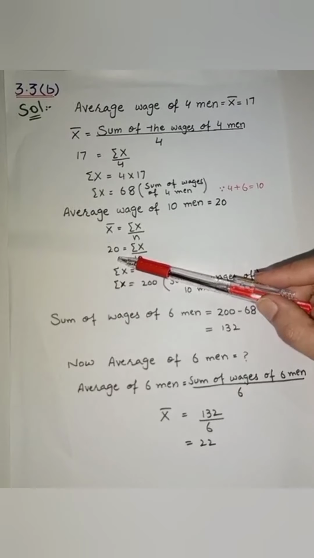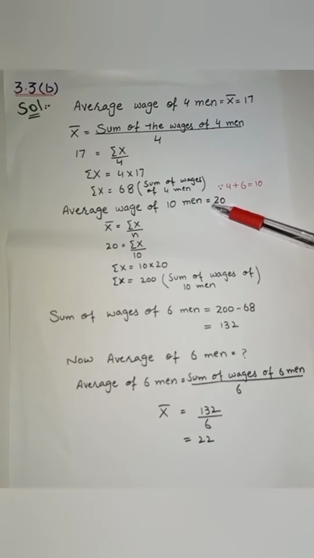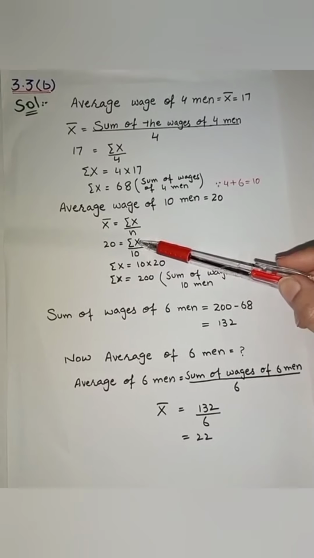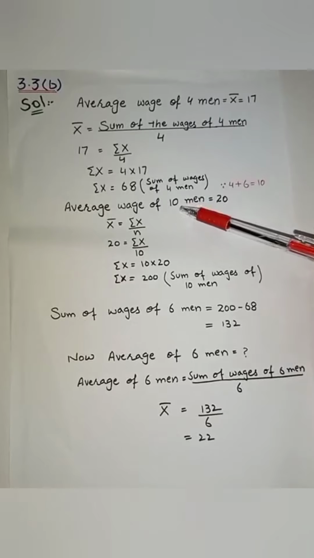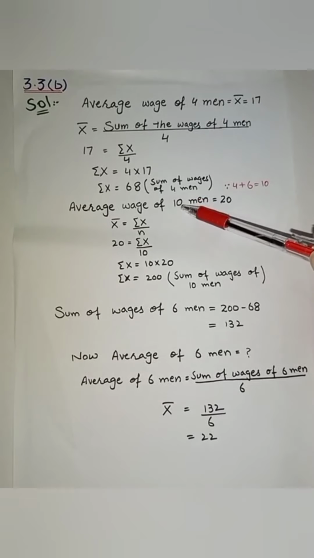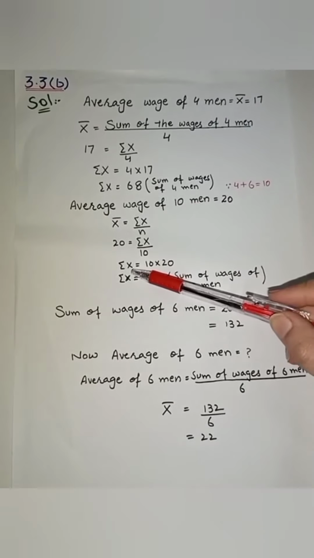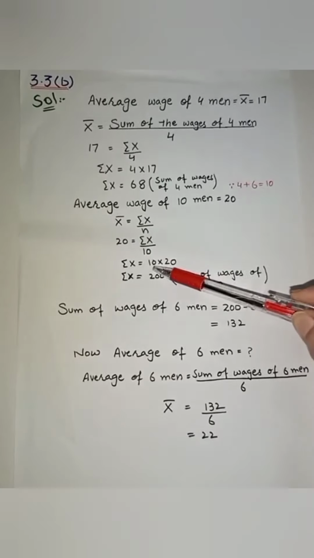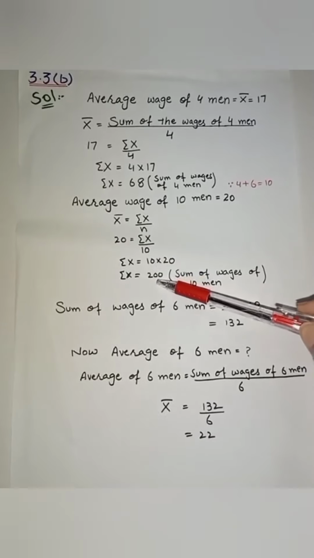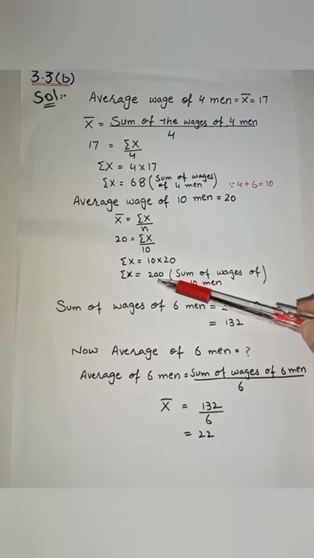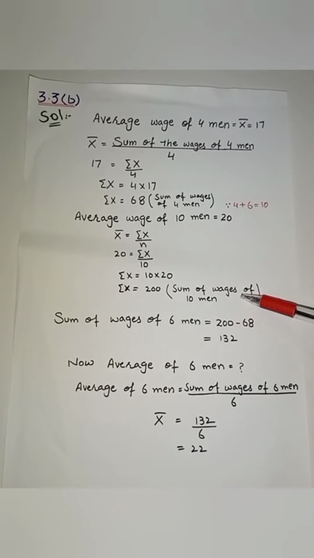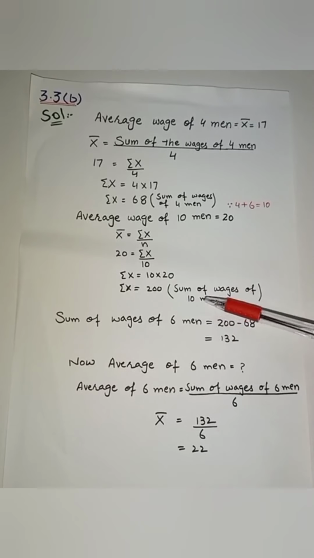And we have the value of x bar is equal to 20. That is equal to sum of x divided by 10. And we have sum of x is equal to 20 multiplied by 10. And sum of x is equal to 200. That is equal to sum of wages of 10 men.